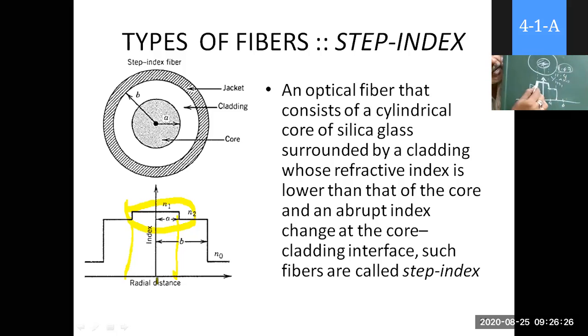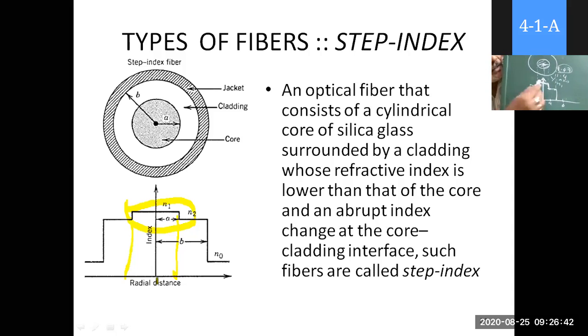So it is represented like this, a straight, flattened line. That means the entire core area has the refractive index N1. That is the refractive profile. What are its limits?